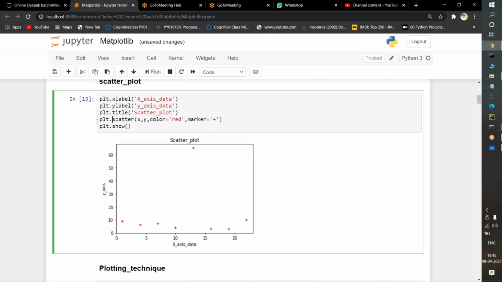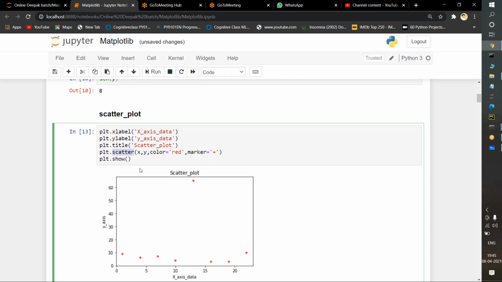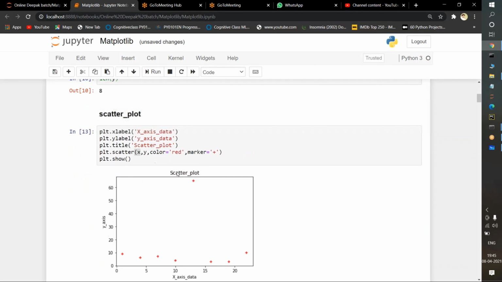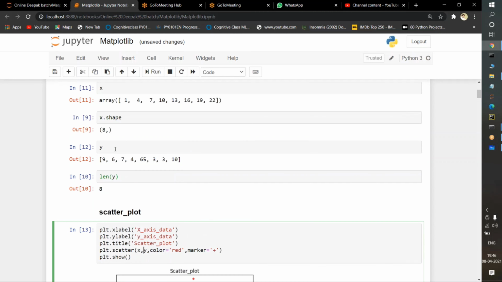Now what I am doing here is plt, a variable which is holding matplotlib, scatter. I told you, with the help of scatter plot we will plot the data. We will not write scatter plot, we will just pass a keyword known as scatter. What are the parameters I am passing inside the scatter? x I am passing. These are the x values. Now I am passing the y here. The y values are here.